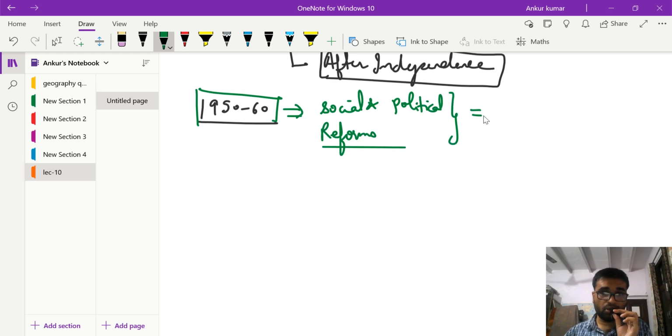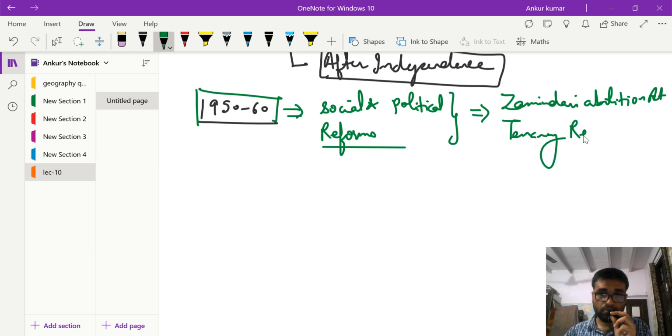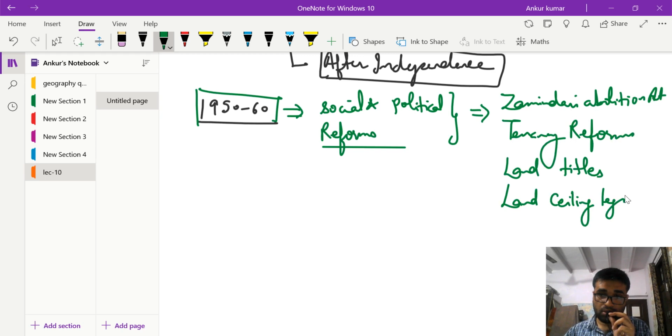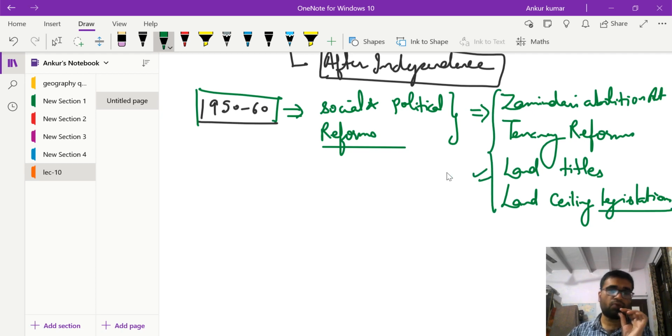For this purpose, the government of the day undertook many reforms. For example, the Zamindari Abolition Act was passed, tenancy reforms were undertaken, land titles were ensured, and land ceiling legislations were passed. We will discuss all these legislations in a minute, but these were the typical agenda of the government just after independence.